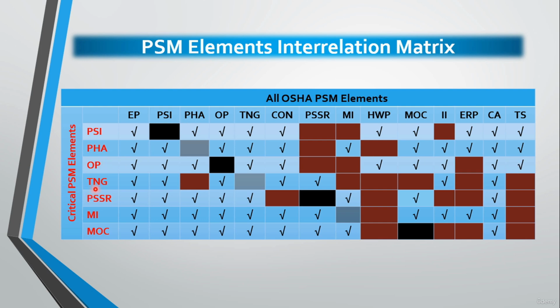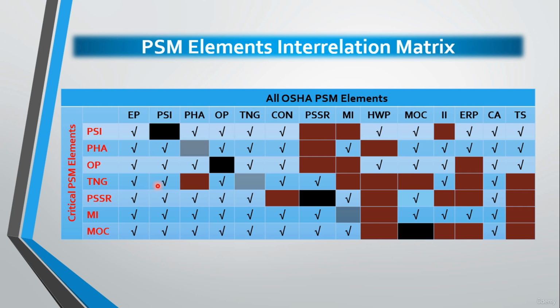So, regarding the fourth critical element, we have the training. Regarding its interrelation with the employee participation, we will find that all the plant personnel involved in operating a process of a covered area should be trained in the overview of the process, operating procedures, safety and health hazards, emergency operations, and safe work practices applicable to their job tasks. Moreover, the training materials, training schedule, and training records should be accessible, of course, to all affected plant personnel. And also, the employer should acquire the consultation from plant personnel on the frequency of operational training.